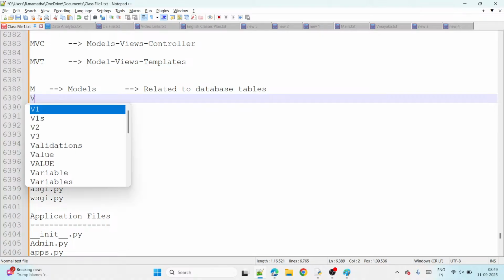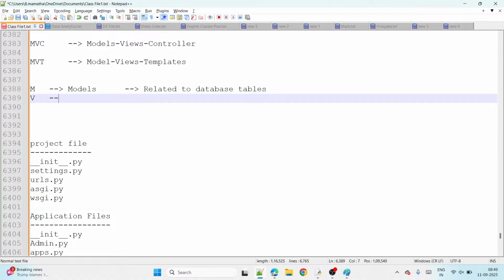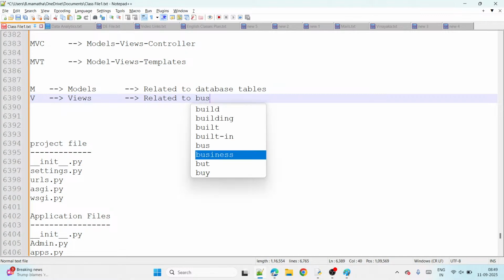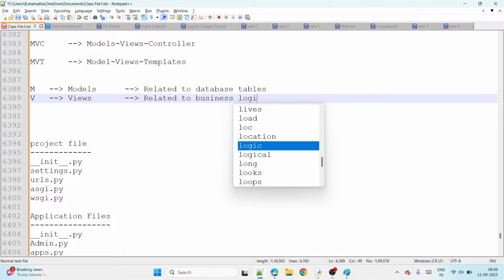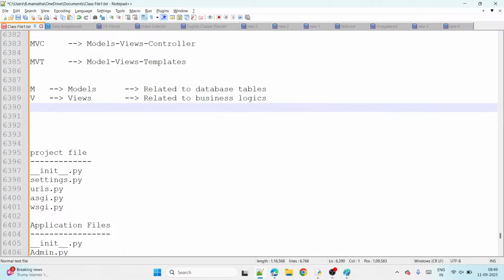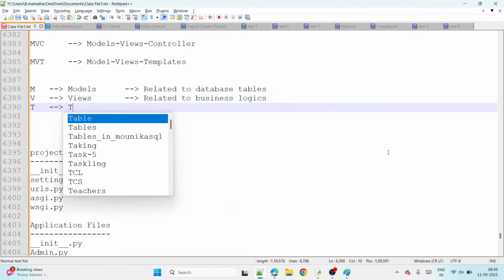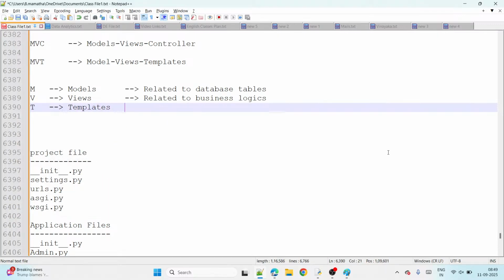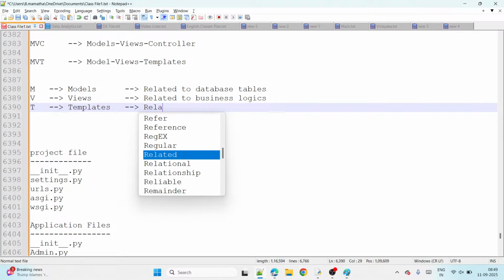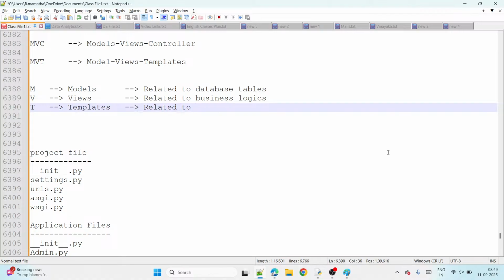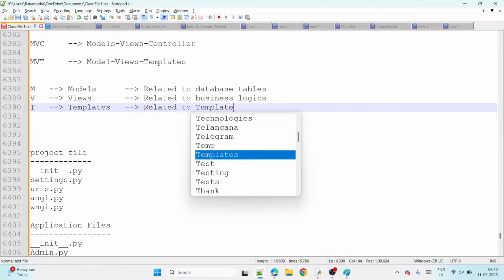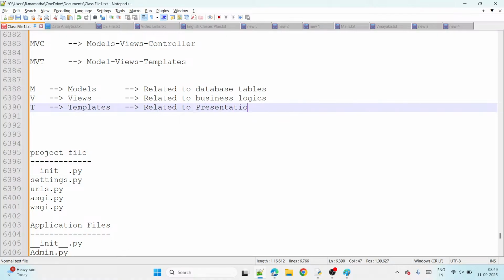Next, V is for what here? V is for views. In the views, what do we write here? Related to which one? Business logic, guys. Okay. And then T is for what? T is for templates. Then related to which one? Presentation code, guys. Okay, presentation code.